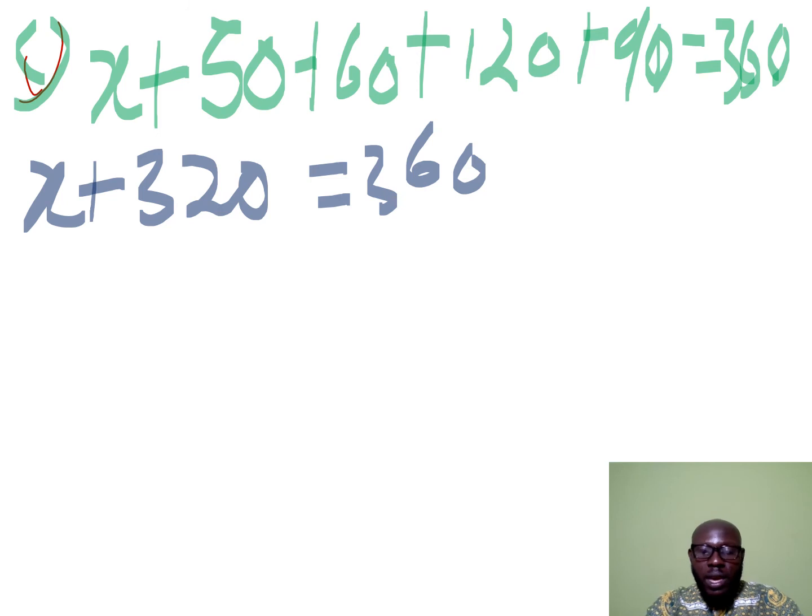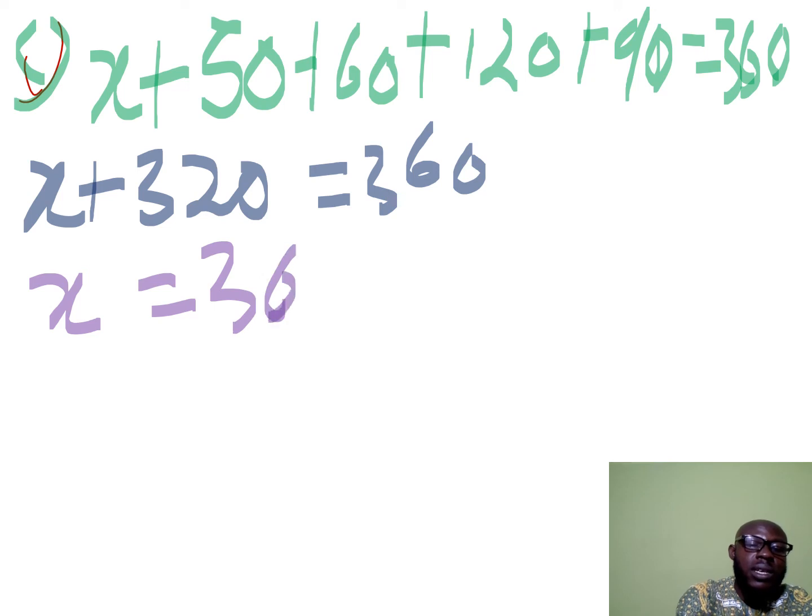Now we want to make x the subject. Is that okay? And what you have to note is that when a positive number crosses the equal sign, it becomes negative. And when a negative number crosses the equal sign, it becomes positive. Good. Now what we are going to do is to send the 320 to the right hand side. So the 320 will cross the equal sign. That means we are grouping like terms. So when we do that, we will have x equals to 360 minus 320 degrees.